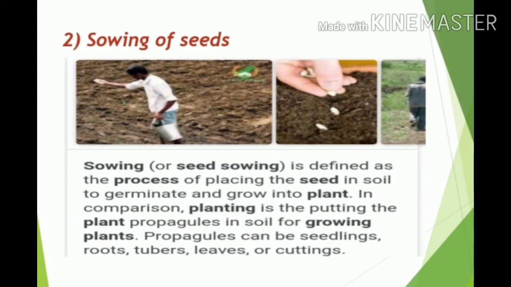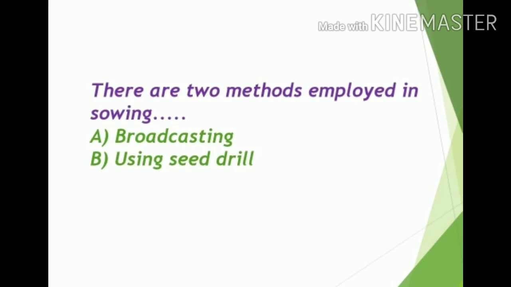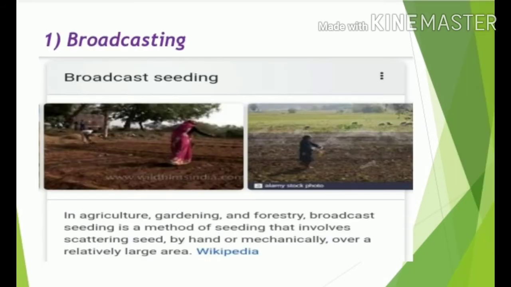They are of two types. First one is broadcasting, second one is using seed drill. These are the two methods which farmers use in the process of sowing. The first one, broadcasting, is an olden method used for sowing seeds.